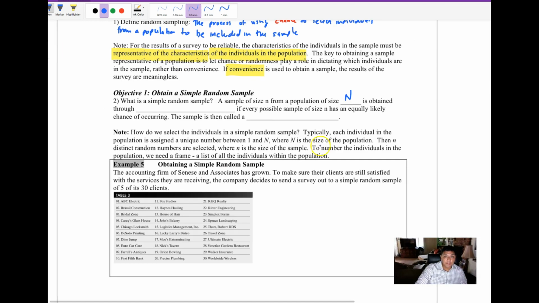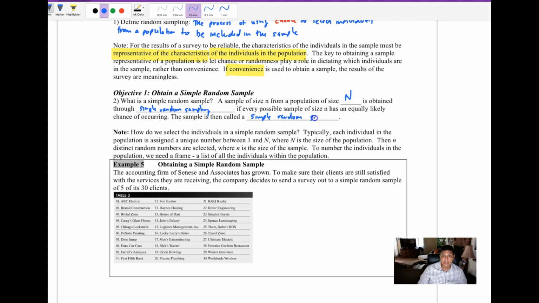Simple random sampling is obtained if every possible sample of size n has an equally likely chance of occurring. This is called a simple random sample. And I'll just do an example of that, but we'll talk again more about this in class.